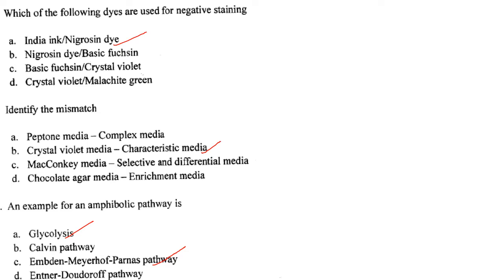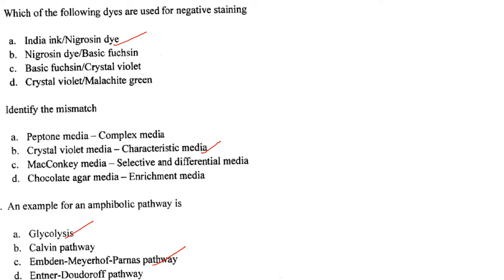Which of the following dyes are used for negative staining? It is India ink or nigrosin dye. Identify the mismatch. The mismatch here is crystal violet media, that is characteristic media. Then an example of amphibolic pathway. What is an amphibolic pathway?